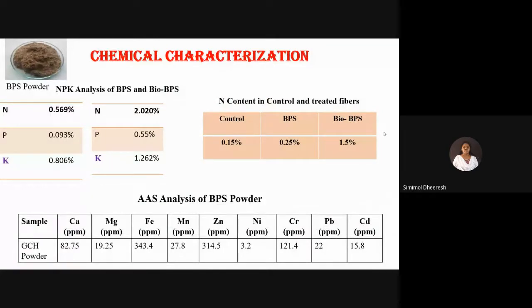Chemical characterization, in NPK analysis of BPS powder and bio-enriched BPS, nitrogen content is increased. Untreated sample gets 0.56 percentage, whereas nitrogen content of treated bio BPS gets 2 percentage. That increase in nitrogen percentage imparts fire retardancy in our sample.